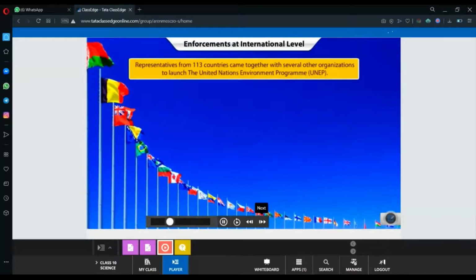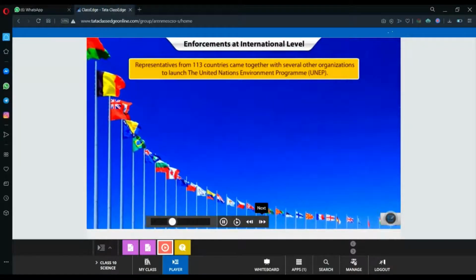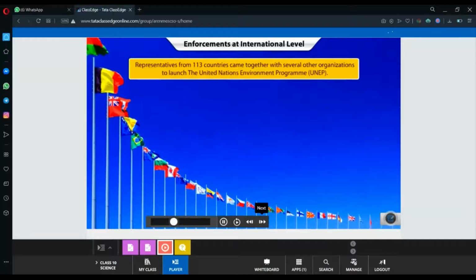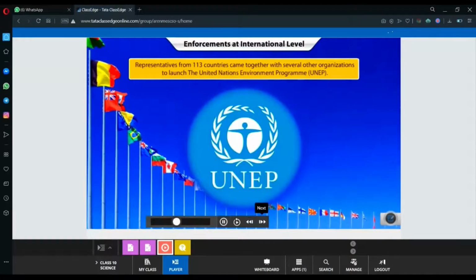Representatives from 113 countries came together with several international and non-governmental organizations to launch the United Nations Environment Programme.